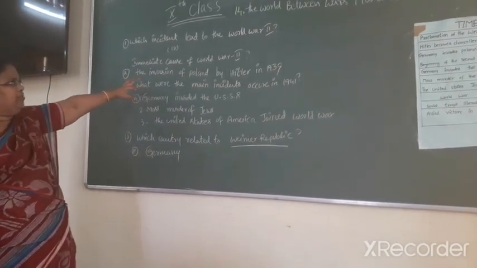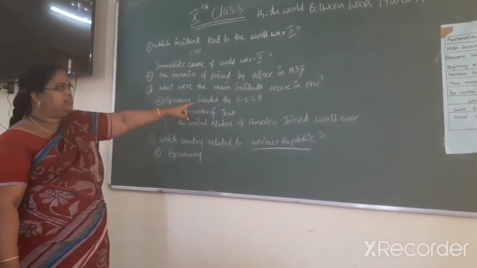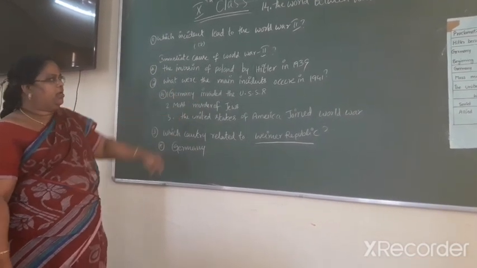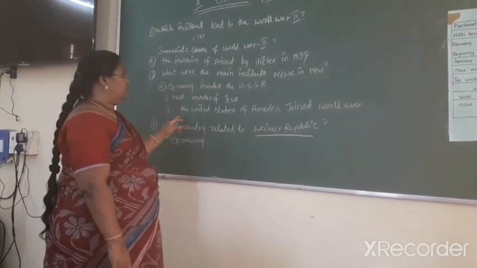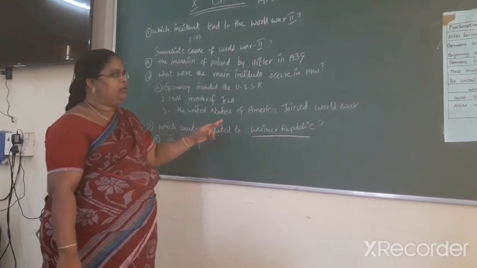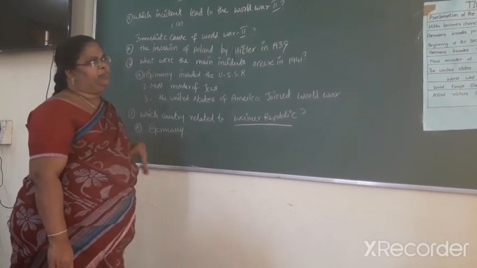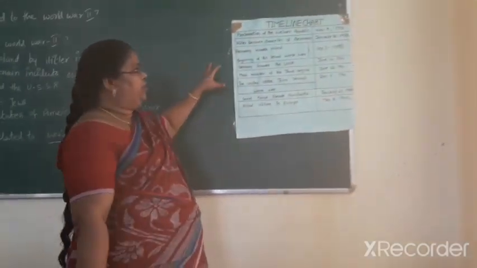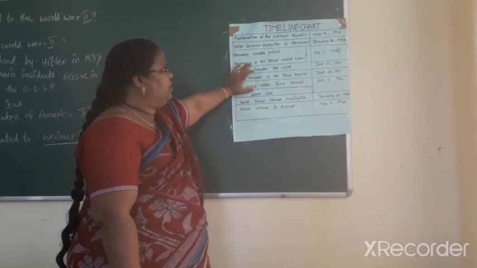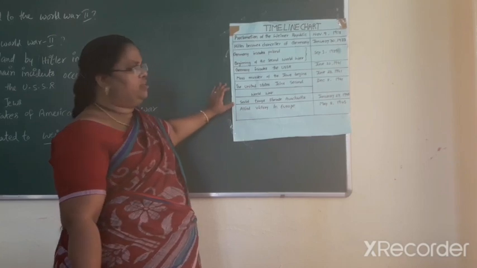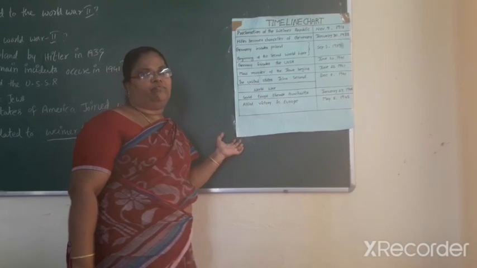The immediate cause of World War II was the invasion of Poland by Hitler in 1939. What were the main incidents in 1941? Germany invaded the USSR, mass murder of Jews, and the United States of America joined the war. Which country is related to the Weimar Republic? Germany. This is the timeline chart. In 1933, the Enabling Act was passed. The United States joined in 1941. Allied victory in Europe, May 8, 1945.